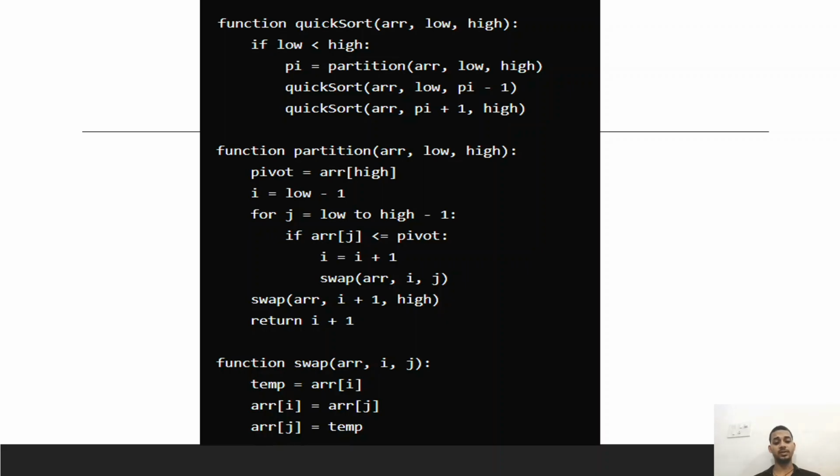Now we will take another function, the swap function, having i and j, and we will use a temporary variable: temp equals array[i], array[i] equals array[j], and array[j] equals temp. So these three functions we will use in the Quicksort algorithm.